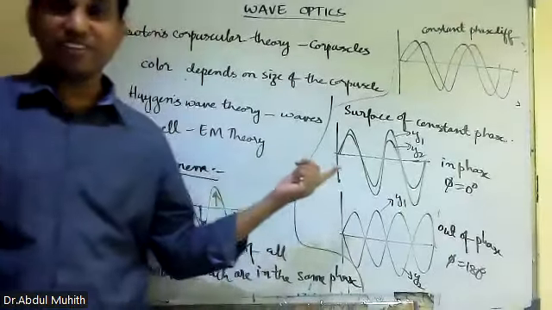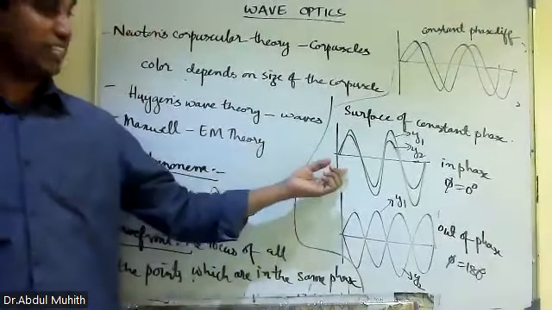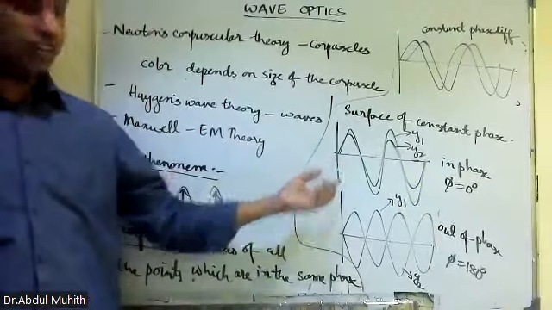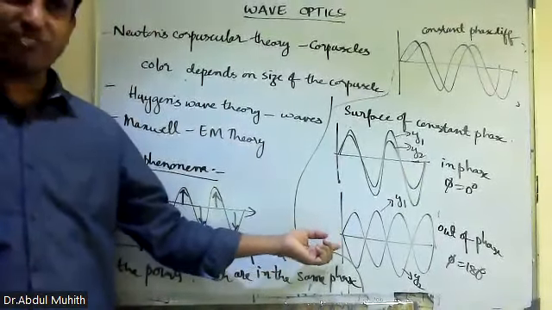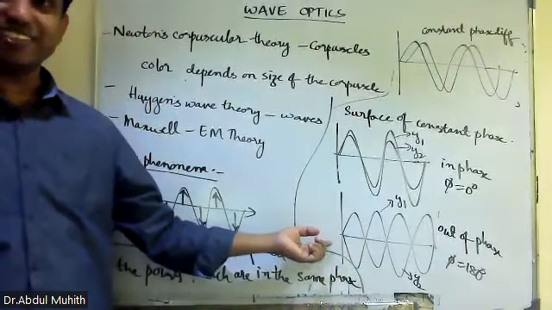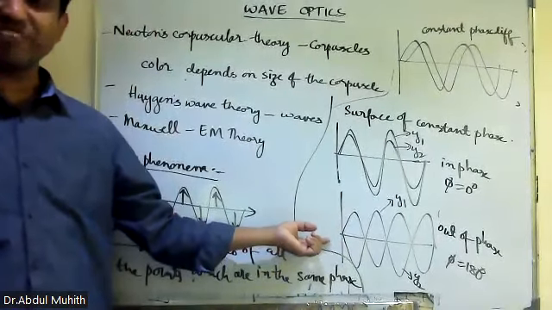Because sir, it doesn't come to me, but still I study. Okay, that is in phase. You remember, no? Yeah. So what is out of phase? Out of phase is 180 degrees. I told you about this also. Tell me, you do study, right? I gave an example to you.